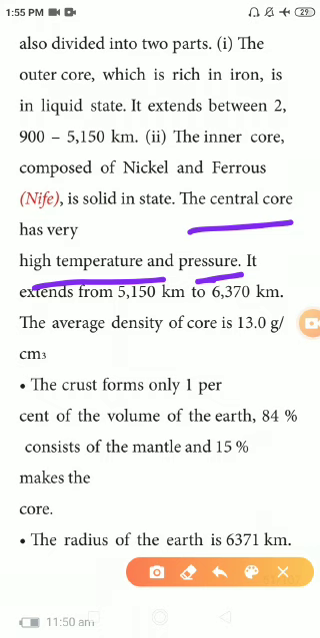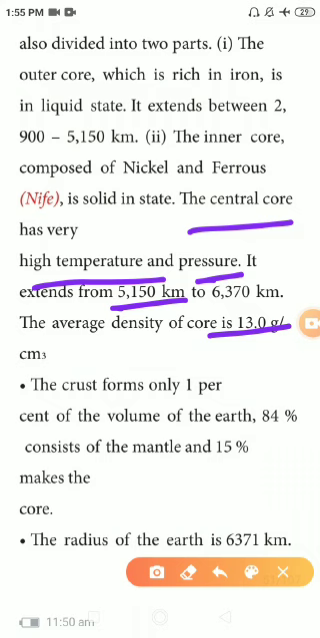The inner core extends from 5150 to 6370 kilometer. What is the density of the core? 13 gram per centimeter cube. Okay, now we learnt about the crust, mantle and also the core.